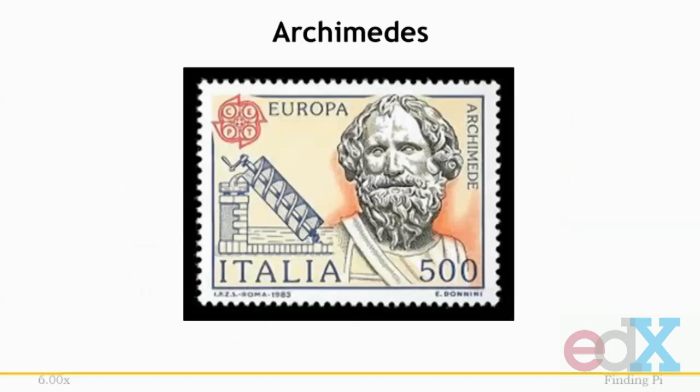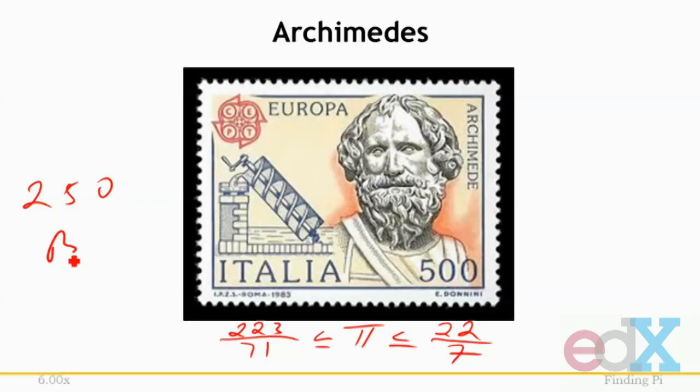Somewhat later, Archimedes of Syracuse derived upper and lower bounds on the value of pi by using a high-degree polygon to approximate a circular shape. Using a polygon with 96 sides, he concluded that pi was somewhere between 223 over 71 and 22 over 7. Giving upper and lower bounds was a rather sophisticated approach for the time, somewhere around maybe 250 BC.